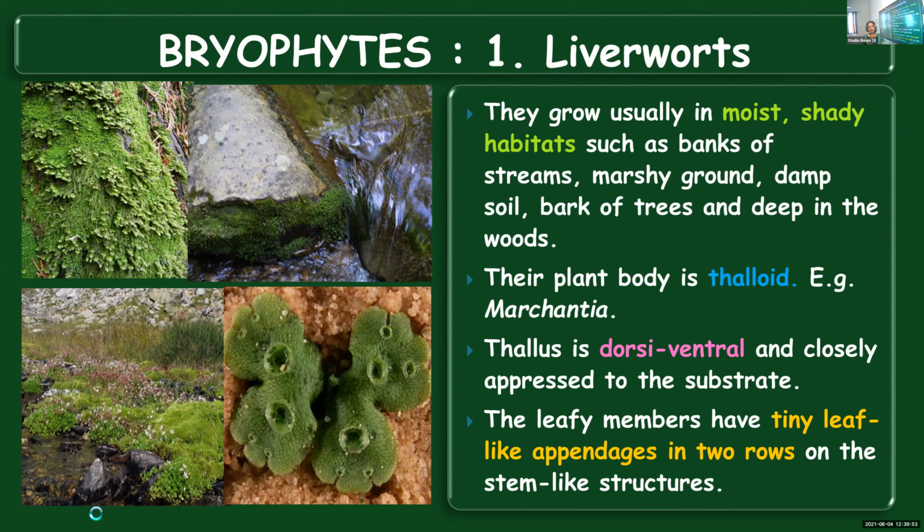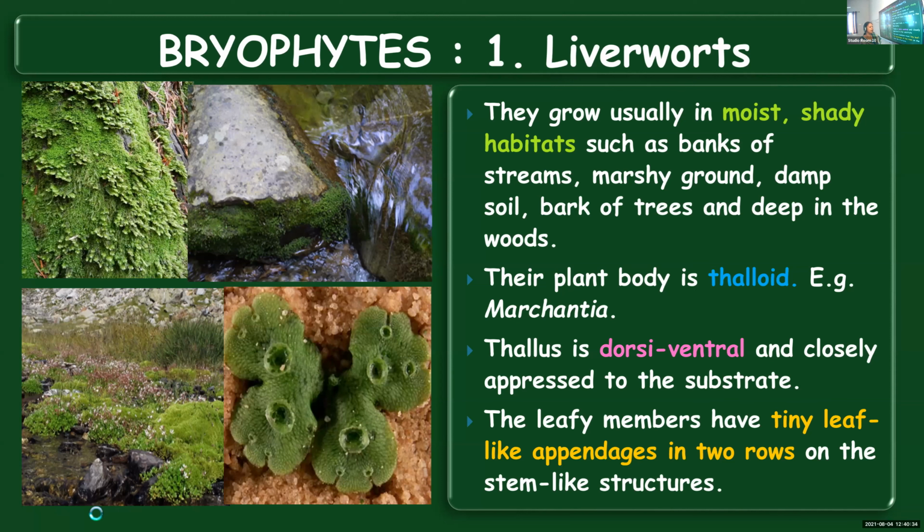The thallus is dorsiventral, and closely attached to the substratum. Even any single leaf that you take has a dorsiventral surface. Dorsiventral means two surfaces which can be clearly distinguished. If you take an ordinary leaf, one side will be dark green and the other side lightly green. When dorsal and ventral surfaces are present and you can differentiate the two surfaces, you call it dorsiventral. In structure and appearance, these two surfaces will be different.